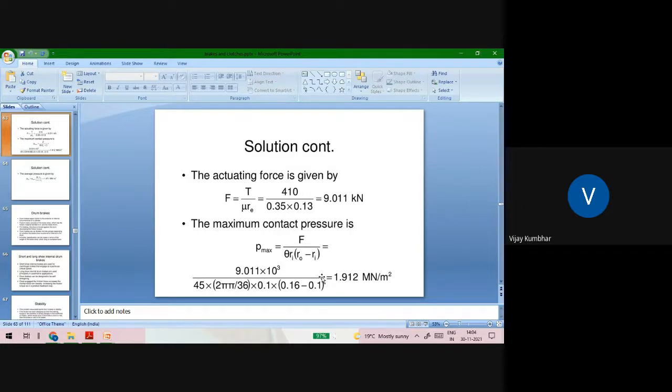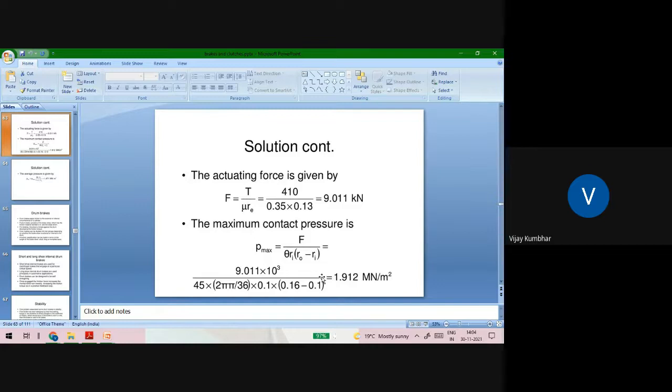Next, the actuating force can be calculated as capital F is equal to T divided by mu into Re, that is 410 divided by 0.35 into 0.13, which is equal to 9.011 kilonewton. The maximum contact pressure can be calculated as P max is equal to capital F divided by theta into Ri, Rho minus Ri.